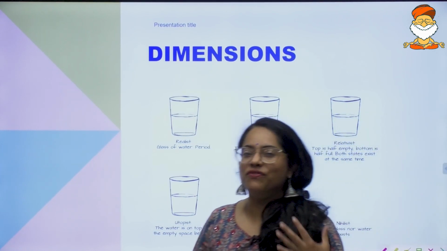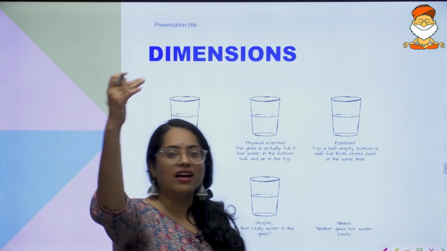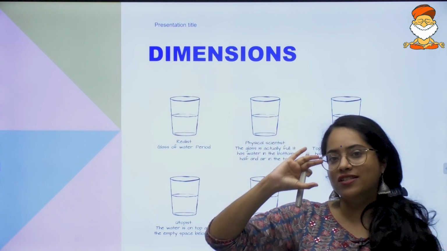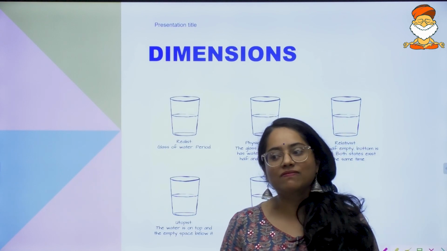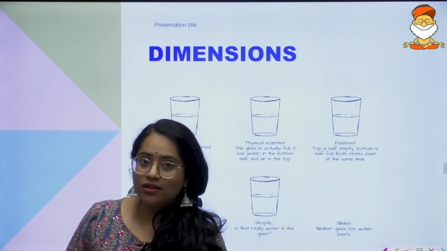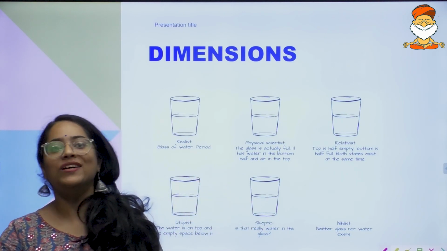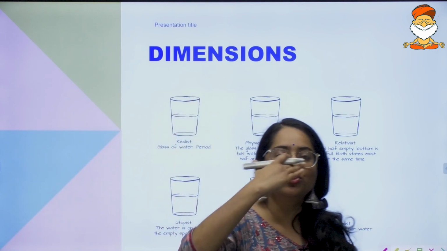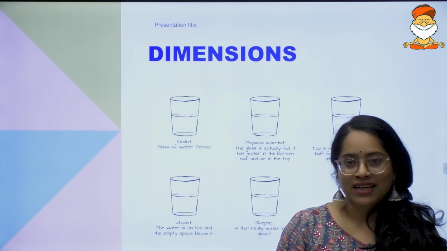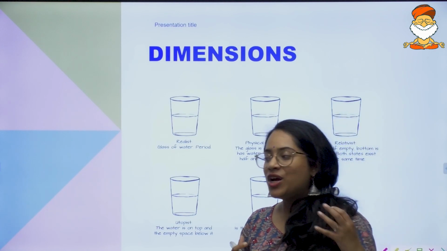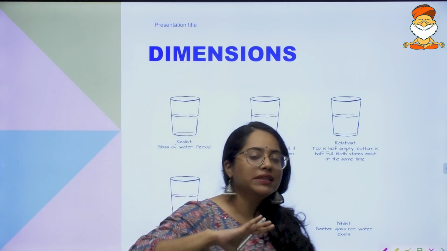I've put something over here. This is a very common example that we see even when we are kids. Someone fills a glass with water, maybe half full, and asks, is the glass half full or half empty? Some of us say the glass is half full. Some say it is half empty. Some say the glass is full, because even if it has half water, the top half is air, so the glass is still full. So we have different perspectives, right? I'm telling you this to show how the same glass of water can be seen in different lights.